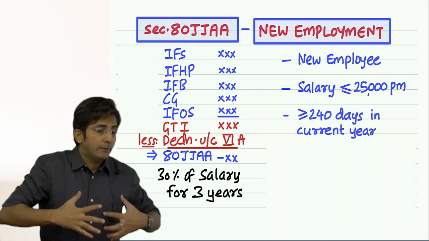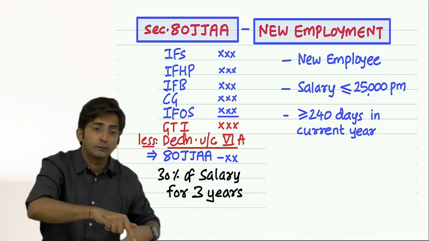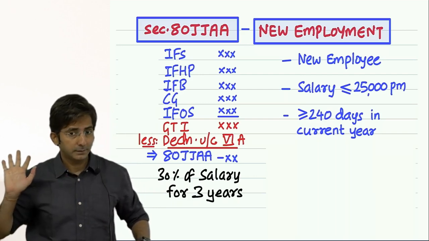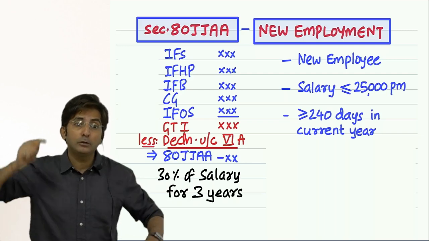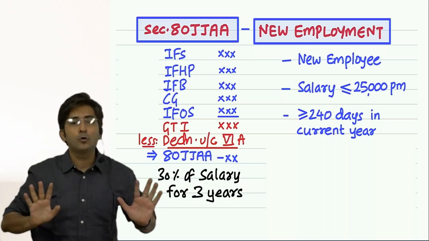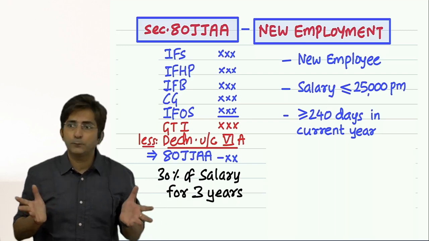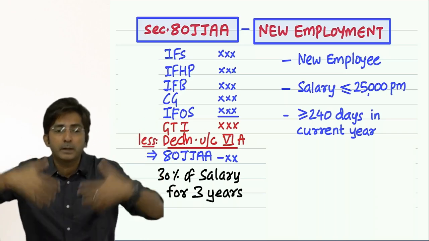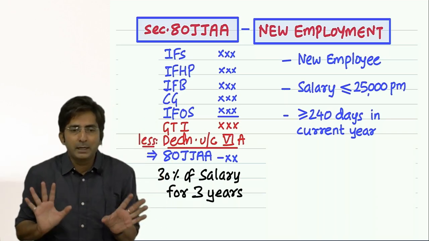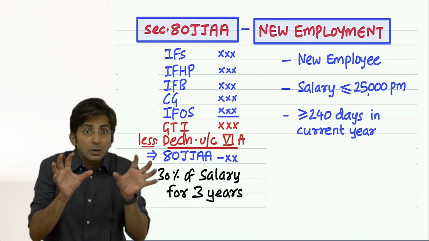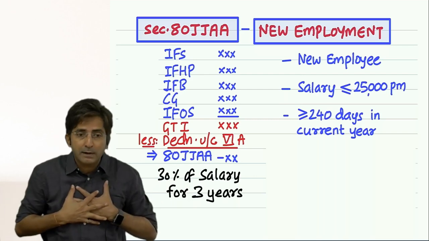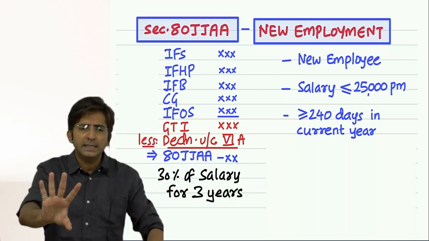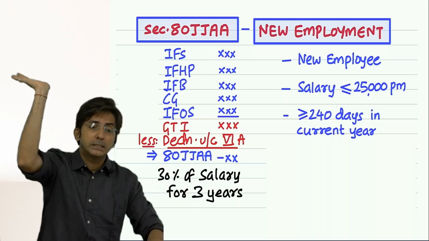At the same time we are not saying appoint them on the first day of the year only. Appoint for at least 240 days. See, if the government says appoint them on the first day of the year, that will be too much. First day of the year means 1st April. Now on 1st April I should start hunting for employees: come employees, come join me. That is not practically possible because it takes time to search for employees. If I want new staff, I will need some time to search for them. So that's why the government is not saying that employ them for 366 days.